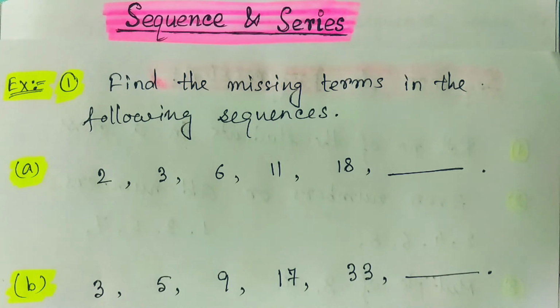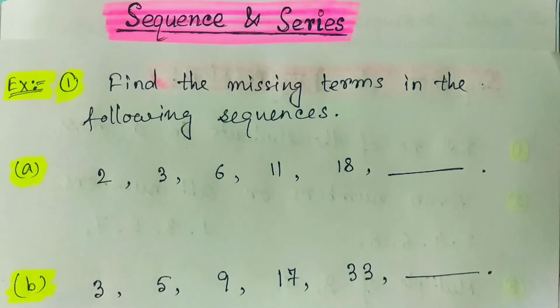Anyway, before starting the topic, we start with a few examples. In fact, a few questions which I am asking you. I hope that after observing these questions, you will get some idea about the sequence as well as the series. So, what are the questions here? The first is to find the missing term in the following. Just stop here. Don't read this sequence yet. Find the missing term in the following.